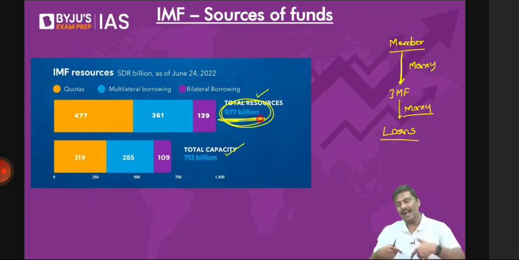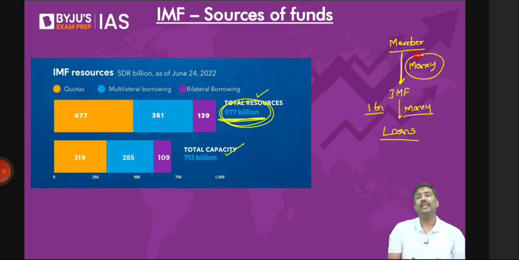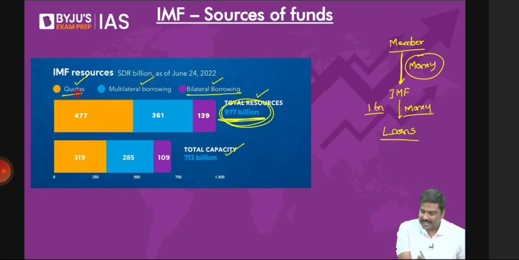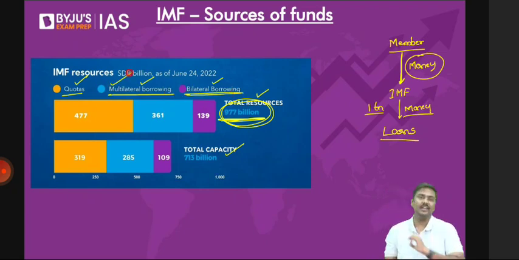So now the question is, up to 1 trillion in loans can be provided, but from where does the IMF get the money? There are three different ways. I'll repeat, there are three different ways. One is called a quota for every member country. Second one is multilateral borrowing. Third one is bilateral borrowing. Quotas are referred to as the first line of defense. The multilateral is referred to as the second line and the bilateral as the third line of defense. So quotas, multilateral and bilateral borrowing.